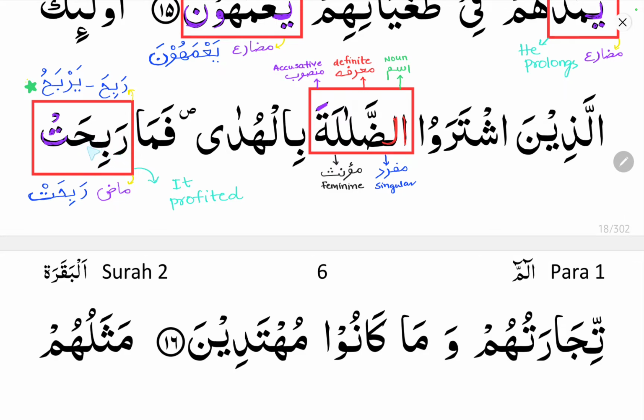So it is a fe'lul mazi verb, and ta is a sign of femininity. All these things we'll learn in the conjugation of a verb, inshallah.